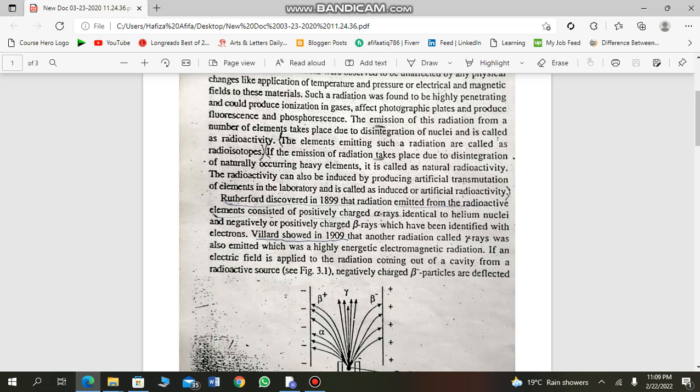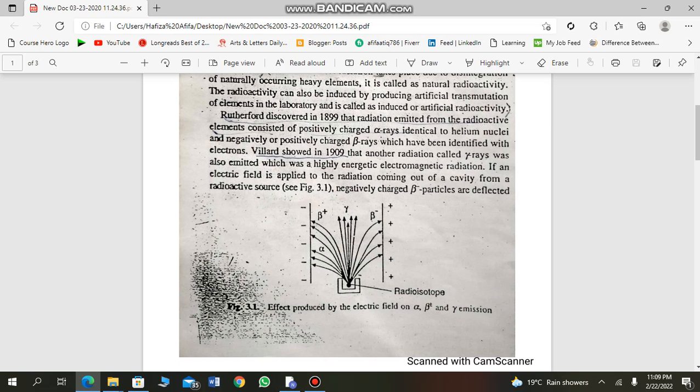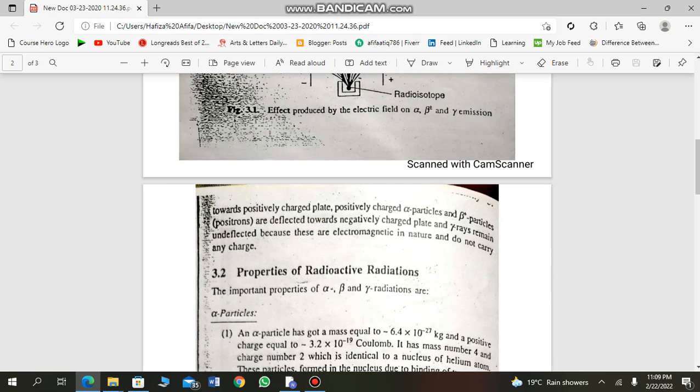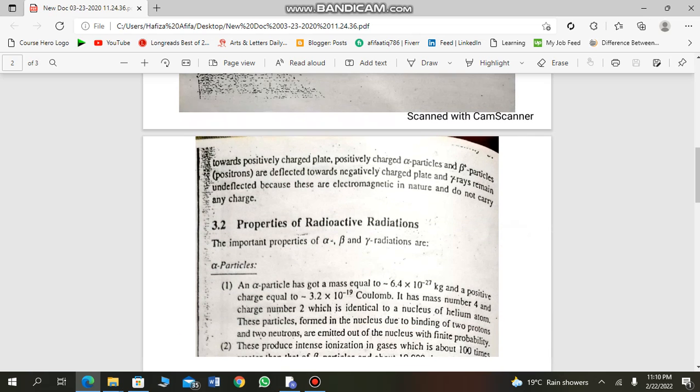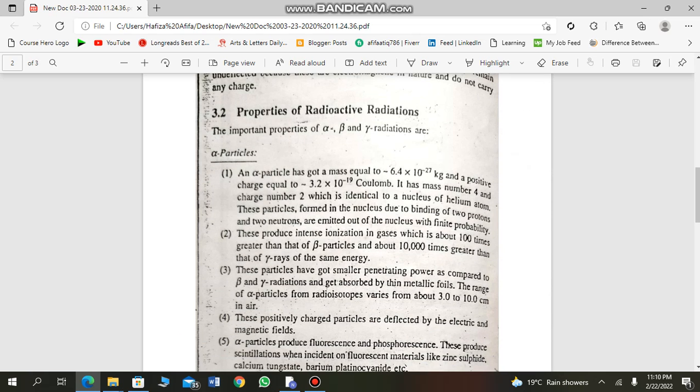We have seen that when the radiations are emitted, alpha particles are attracted towards the magnetic field and electric field, beta particles towards the magnetic field, and gamma rays are not attracted by any field and move in straight lines. Positively charged alpha particles and beta particles are deflected towards the negatively charged plate, and gamma rays remain undeflected because they are electromagnetic in nature and do not carry any charge.